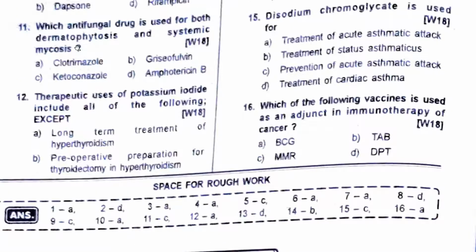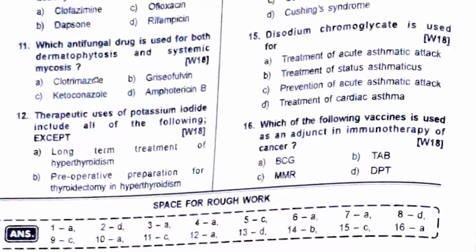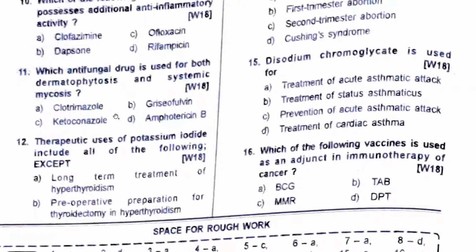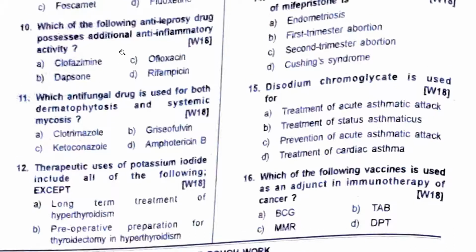Antifungal drug for both dermatophytosis and systemic mycosis. Blindly, the answer is ketoconazole. Amphotericin B is only systemic. Clotrimazole is topical. Griseofulvin is again systemic. The answer is ketoconazole.